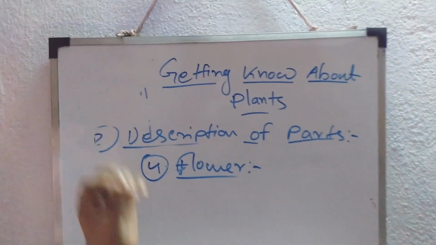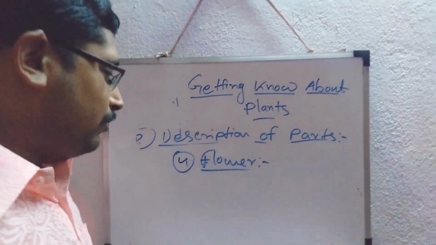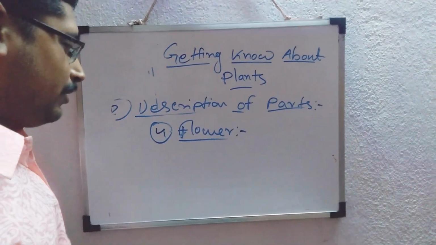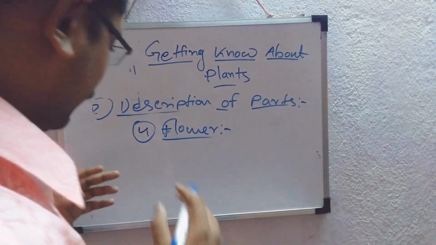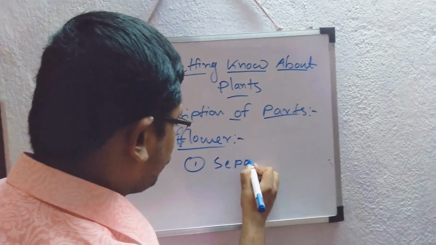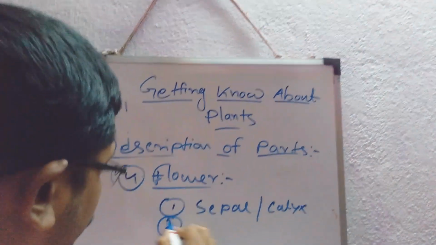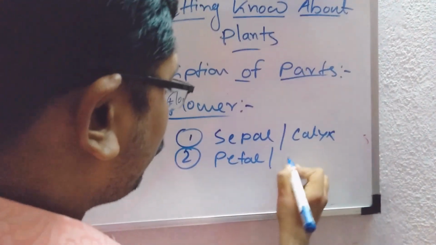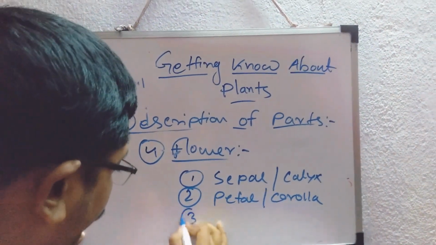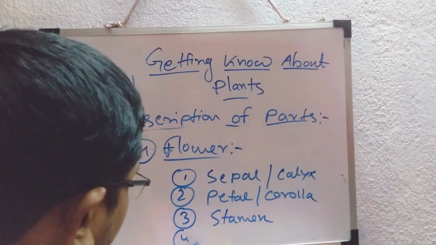So flower gives you the aesthetic beauty and the actual beauty of a plant. So in this portion, the parts of the flower, of a complete flower, that is very important. So first of all, I have to tell what the parts of the flower are. Sepal or calyx, petal or corolla, stamen and pistil.